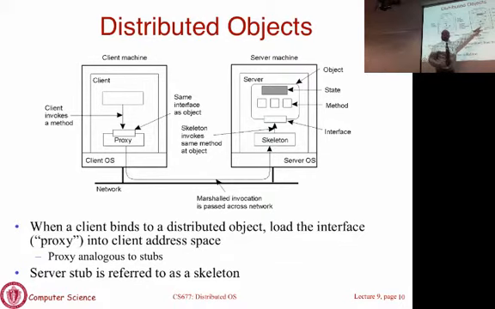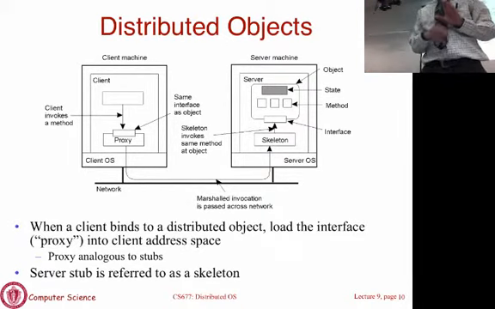It will send a message to the server and get back the results. It will do all of the marshalling and demarshalling of arguments, converting them to an XDR representation, so this platform independence is achieved. You don't have to worry about whether it's running on Windows or Linux, or whether it's big endian or little endian. All of that is taken care of by the proxy for you. The rest of it is the same. The only thing is that now you have generalized this to an object-oriented world.